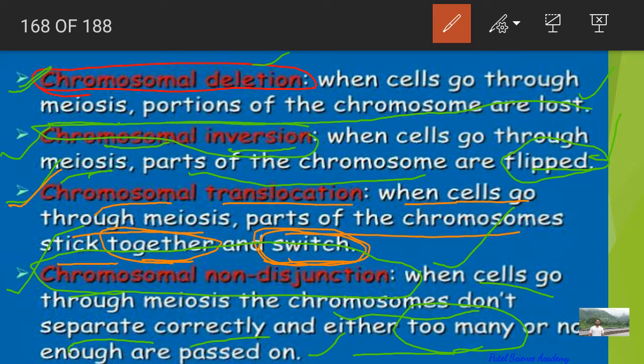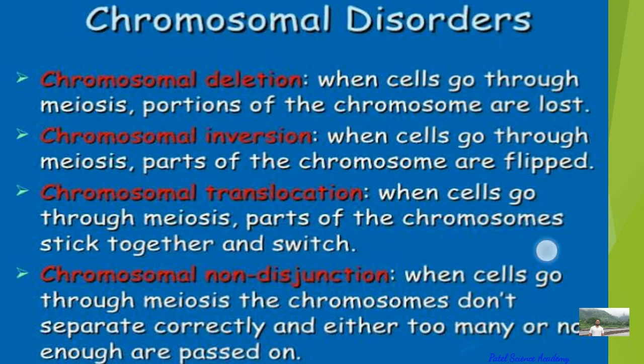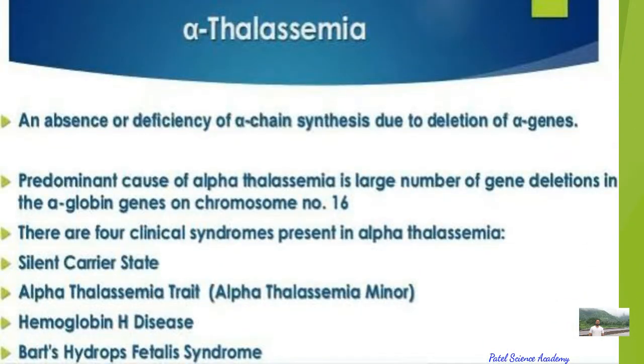So instead of 23 in each gamete from the 46 diploid number of the cell, there may be a problem in one gamete, with either 22 or 24, meaning one chromosome less or one chromosome in excess in one of the gametes. That problem is called the chromosomal non-disjunction problem. So these are all the aspects of chromosomal disorder, and now we'll see the examples of this.